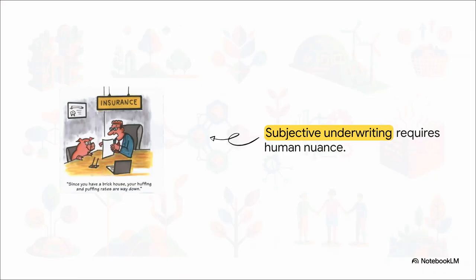Take subjective underwriting, for example. Imagine a pig who diligently builds his house out of solid bricks, only to be told by some automated insurance system that his huffing and puffing rates are way down. It's a funny joke for sure, but it hits the nail on the head.